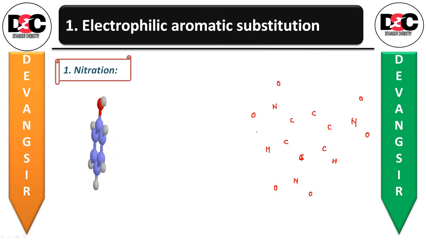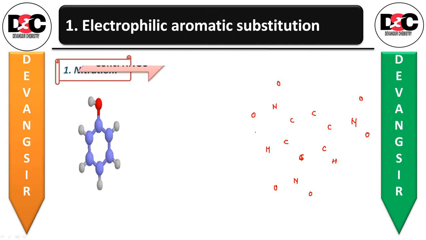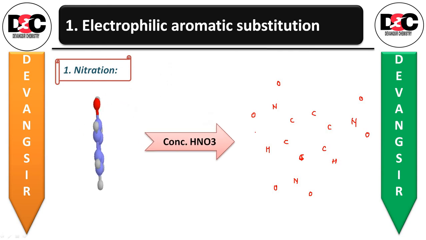The next one: with concentrated nitric acid, that is HNO3, phenol, this one is the phenol, the benzene ring, then this red color is O, and then this is H. On the benzene ring you have OH, that is considered to be phenol.